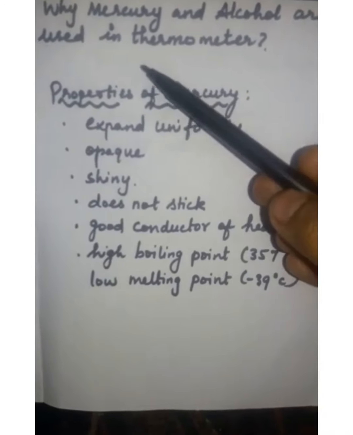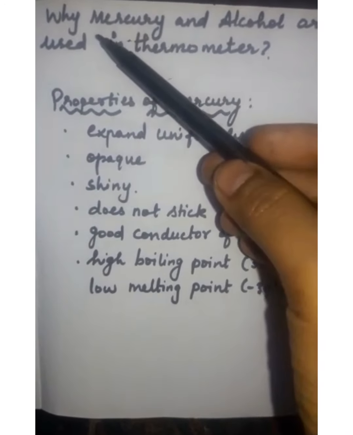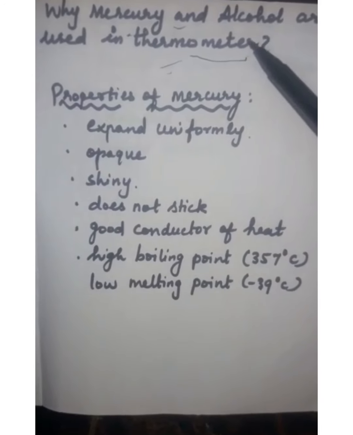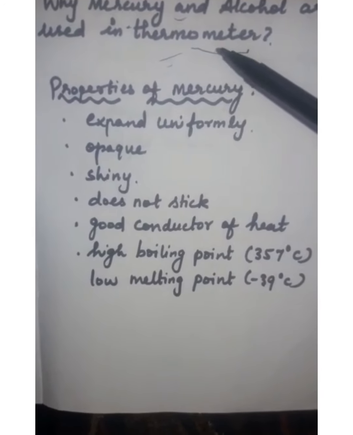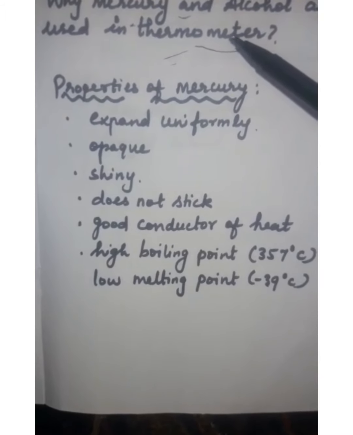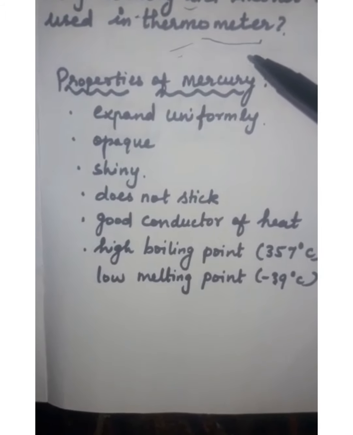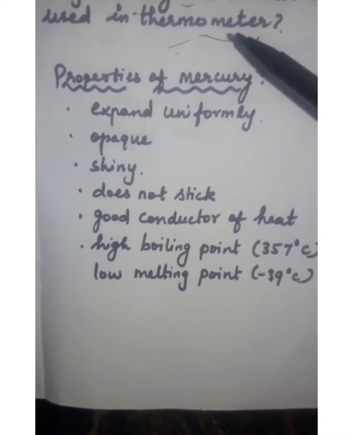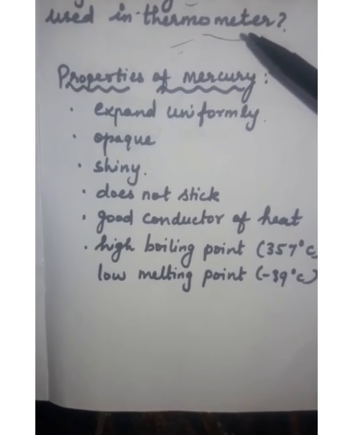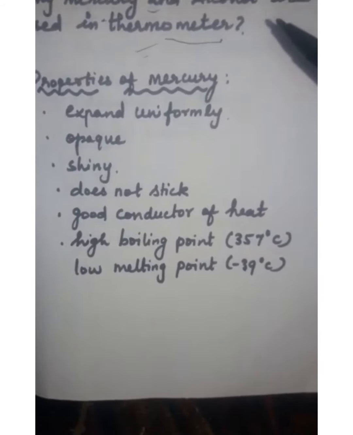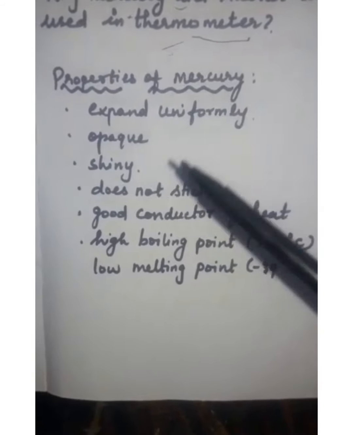Hello students, today we are going to discuss the topic why mercury and alcohol are used in the thermometer. Already we have learned the different kinds of thermometer. So today we are going to study why mercury or alcohol is used in the thermometer. Alcohol and mercury are used in the thermometer because they remain in the liquid form even with very small changes in temperature. Now let us learn them one by one.